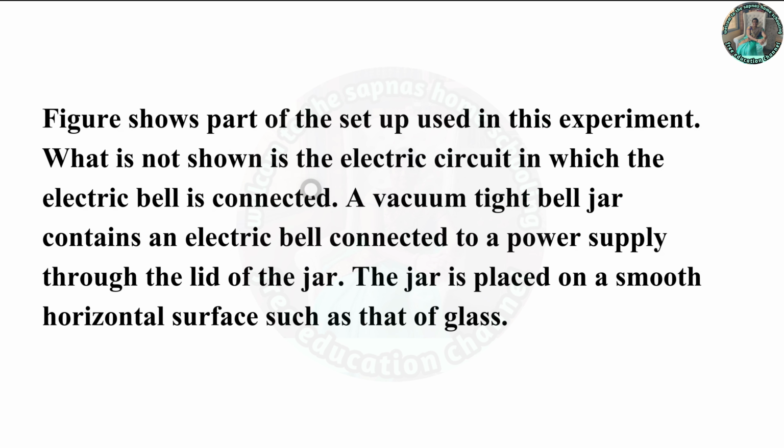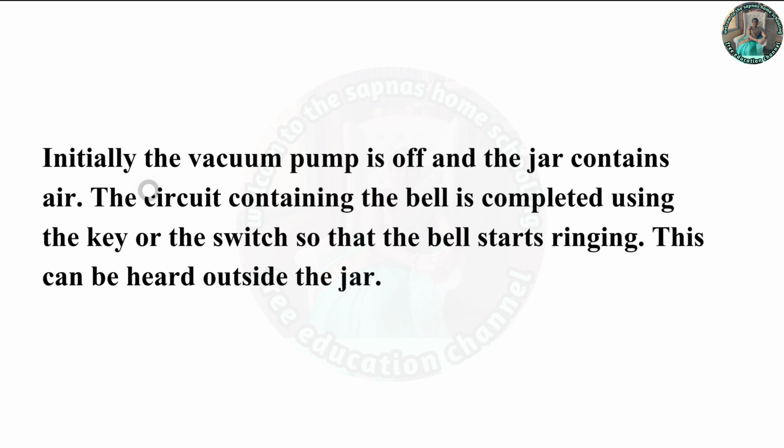What is not shown is the electric circuit in which the electric bell is connected. A vacuum tight bell jar contains an electric bell connected to a power supply through the lid of the jar. The jar is placed on a smooth horizontal surface such as that of glass. Initially, the vacuum pump is off and the jar contains air. The circuit containing the bell is completed using the key or switch so that the bell starts ringing.